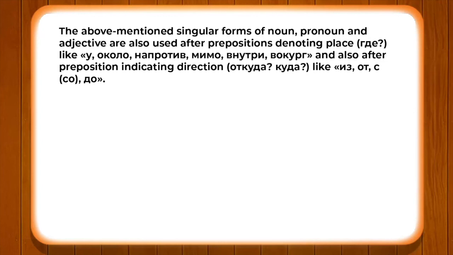One thing which we have to remember is that the above mentioned singular forms of noun, pronoun and adjective are also used after prepositions denoting place, and for that we have an expression in Russian which is known as где. Где means where, like у, около, напротив, мимо, внутри, вокруг, and also after prepositions indicating directions like откуда, куда, and like из, от, с, со, до.